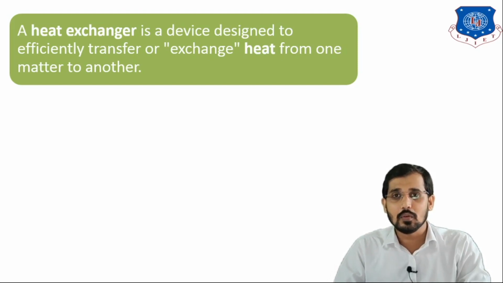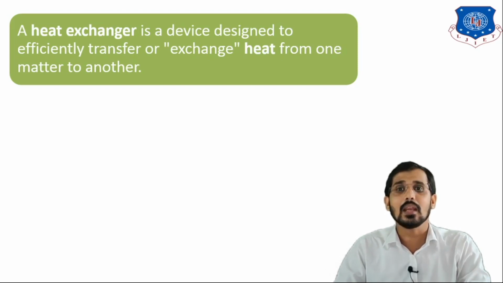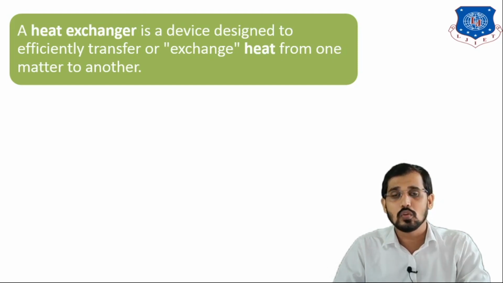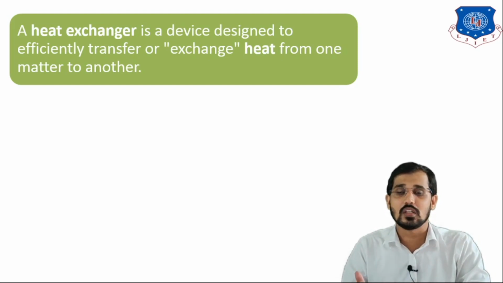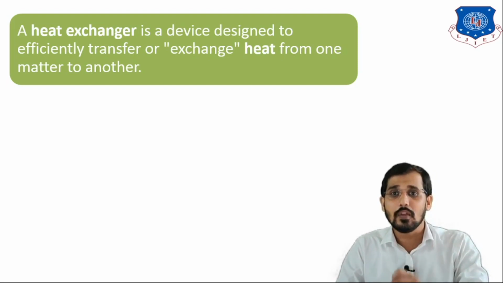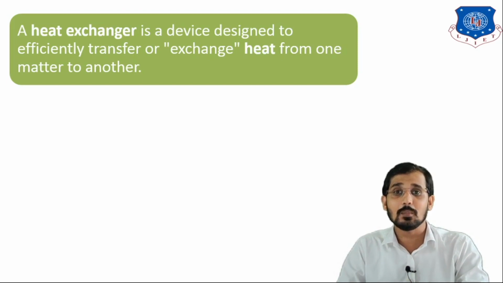And in industry, I will give you one application, that is distillation. In the petroleum industry, distillation is used, and in distillation, two different heat exchangers are used in one column: the condenser and the reboiler. So what is the meaning of condenser? You know that there is liquid-liquid separation by using distillation, by using thermal energy. The first exchanger is the reboiler, which is used to provide heat. After generation of the vapors, the vapors are transferred to the upper section, and from the upper section to the condenser. In the condenser we are removing heat from the vapor phase, which is nothing but condensing.